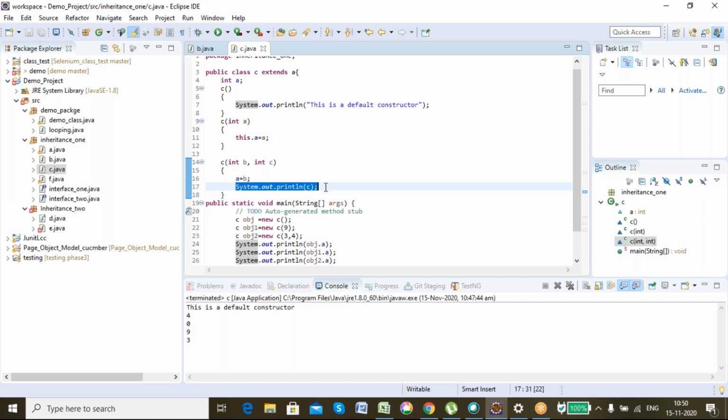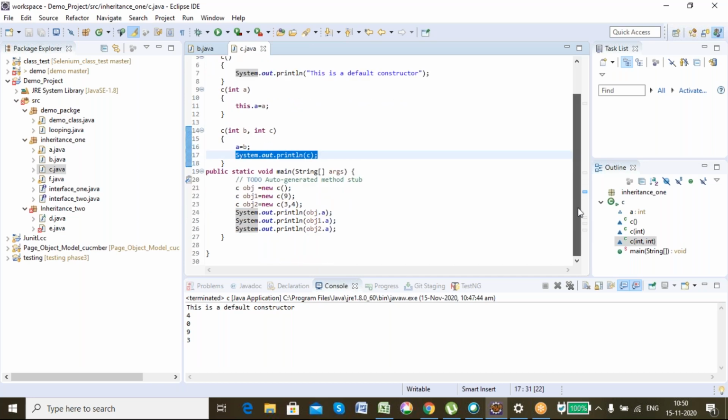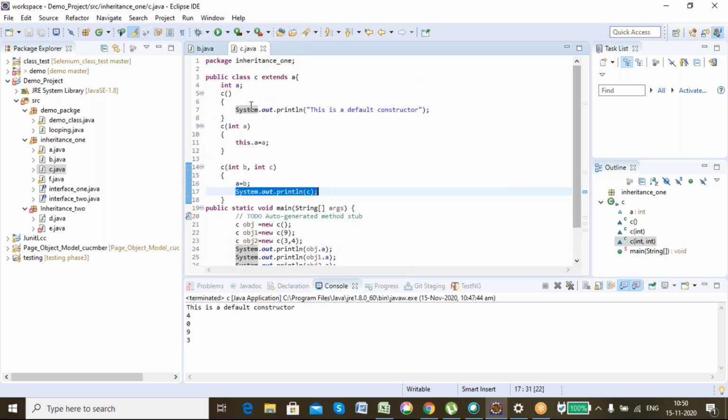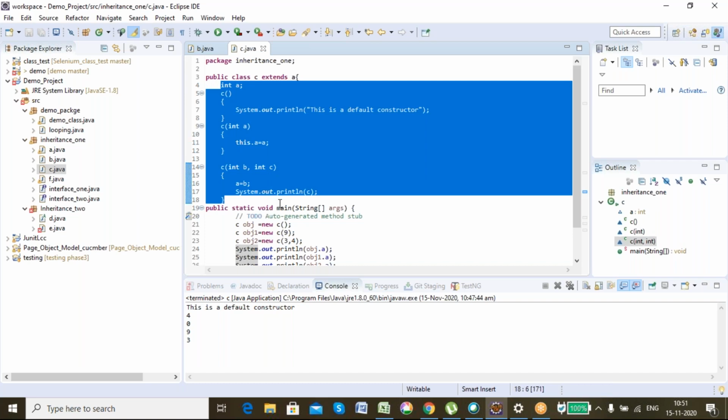Guys, clear? Yes, sir. Everyone cleared? I'm just removing all this code. Everyone cleared, right? No doubt? No, sir. Okay, thank you.